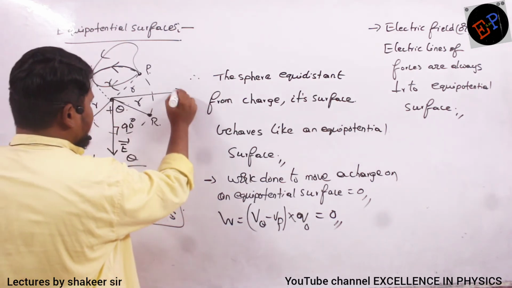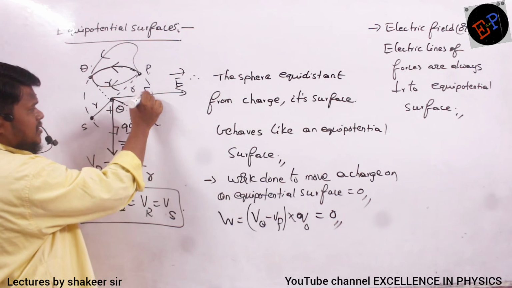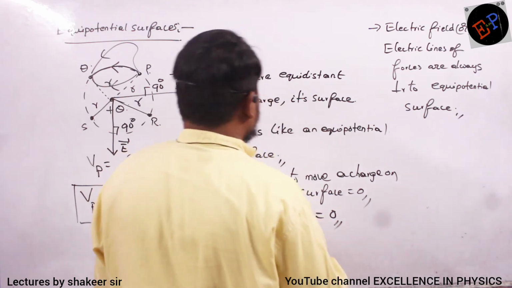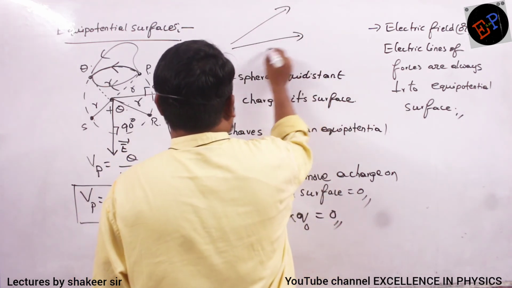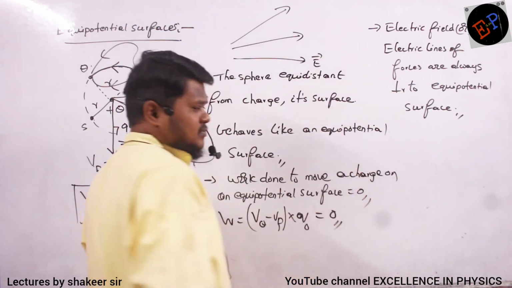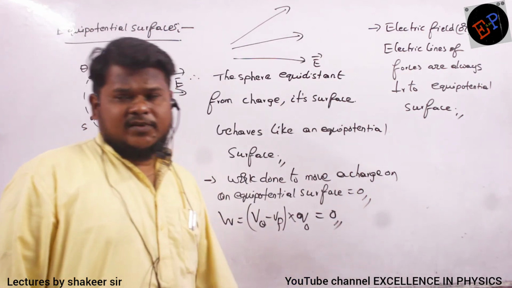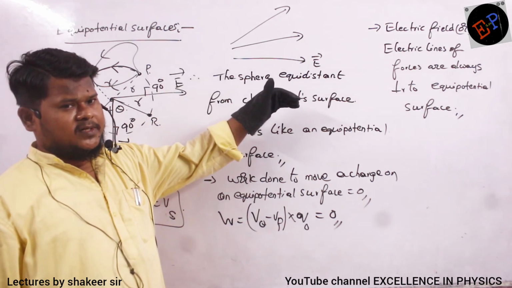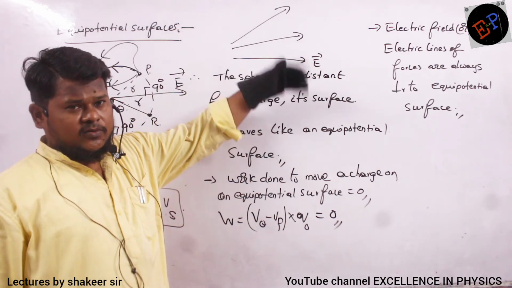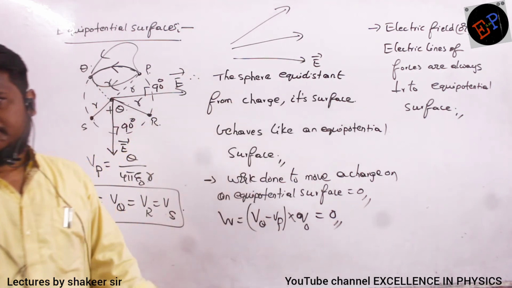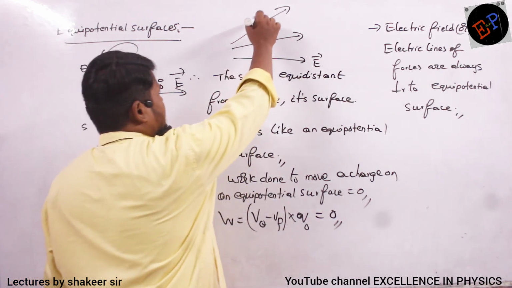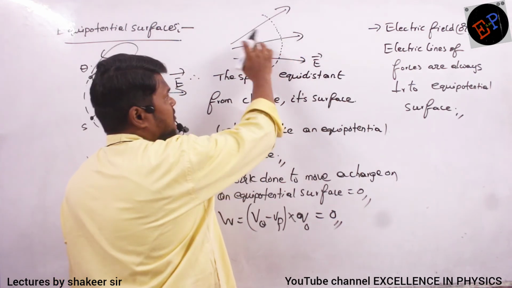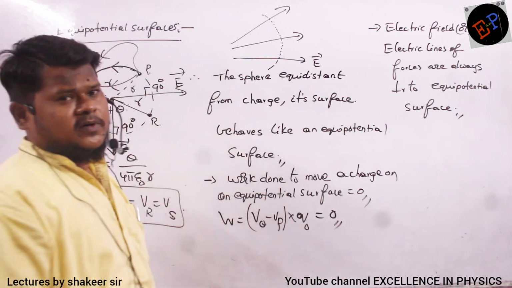For example, this is the direction of the electric field or electric line of force. Then here the angle will be how much? 90 degrees. Are you able to understand? Similarly, sometimes a question will be given like this. For example, these are the electric lines of force. Can you draw an equipotential surface for this? For these 3 lines, can you draw an equipotential surface? Very simple. You draw a surface such that everywhere it is perpendicular to these lines. Then automatically this surface will become an equipotential surface.